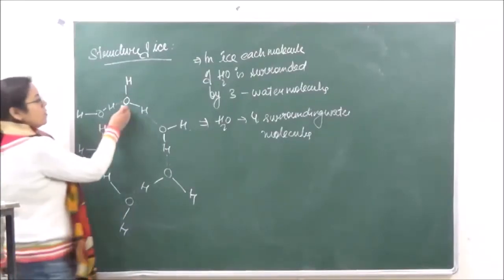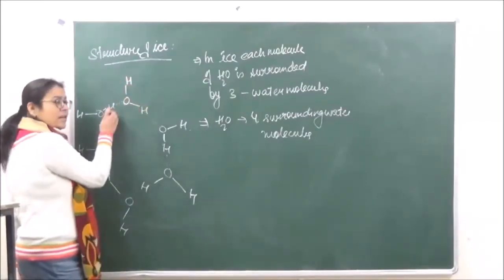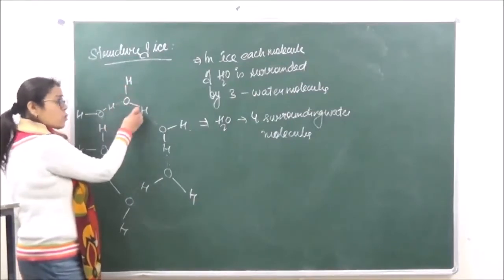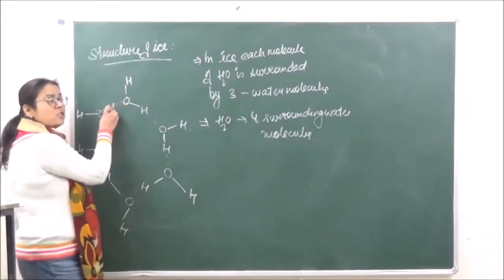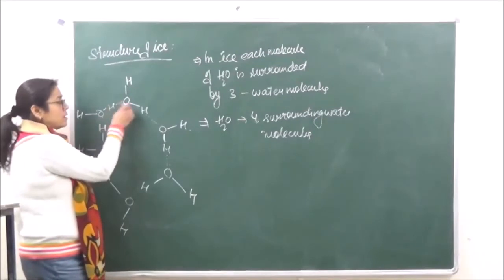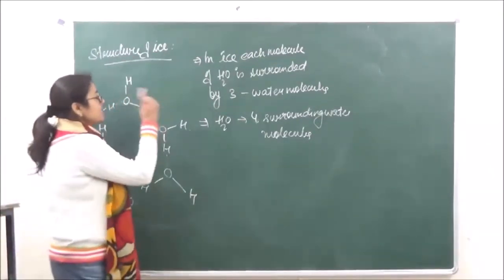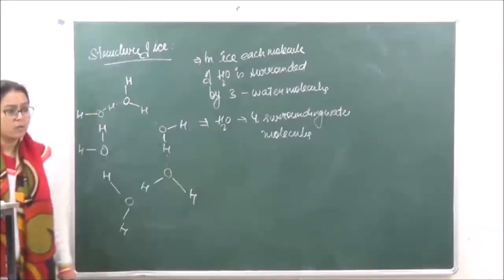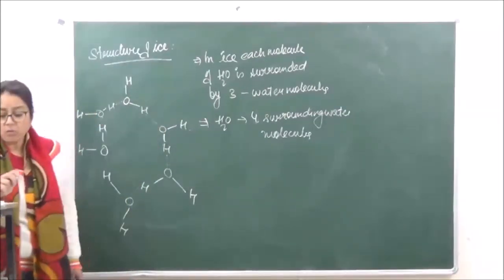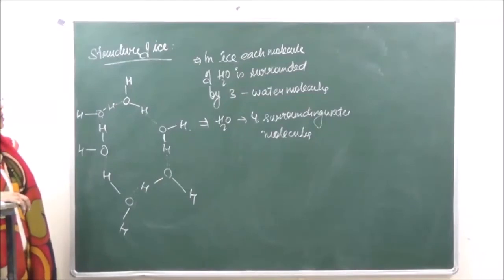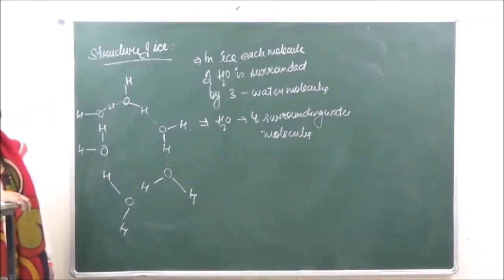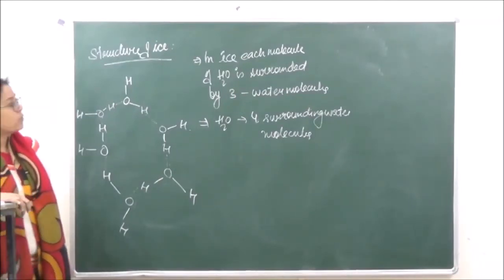So you can see one oxygen that is surrounded by 1, 2 and 3 hydrogens. 2 are covalently bonded and 1 is hydrogen bonded. So in case of ice, each molecule is surrounded by 3 water molecules, and in case of water, each water molecule is surrounded by 4 water molecules.